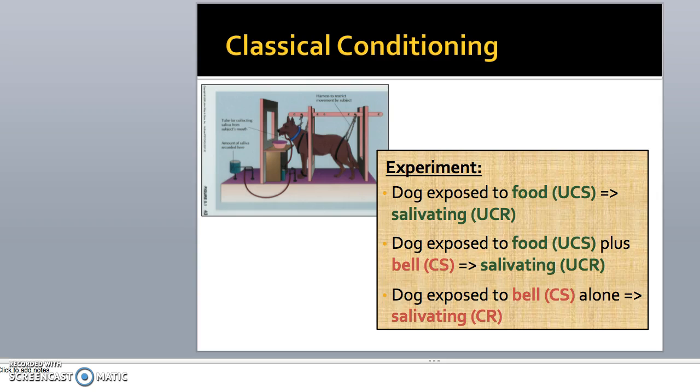So Pavlov started to do some experiments based on this, trying to set up different conditions to determine what was causing the salivation in the dogs. And what he noticed is that dogs that were exposed to food would salivate. Dogs that were exposed to food plus a bell would salivate, and dogs that were exposed to the bell over time in the absence of food would salivate.